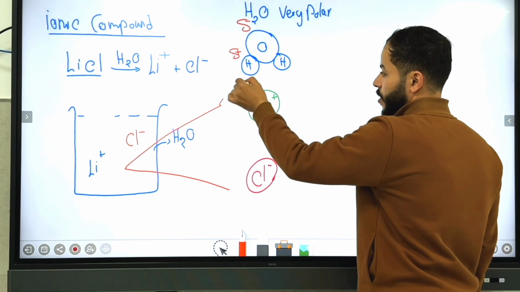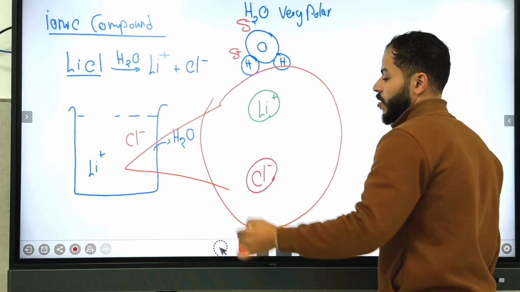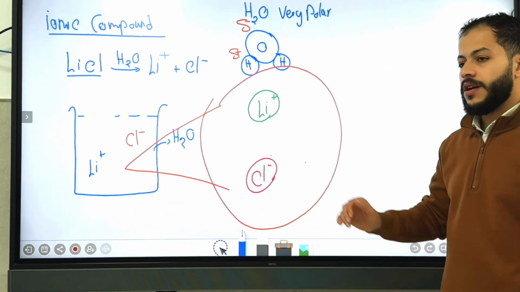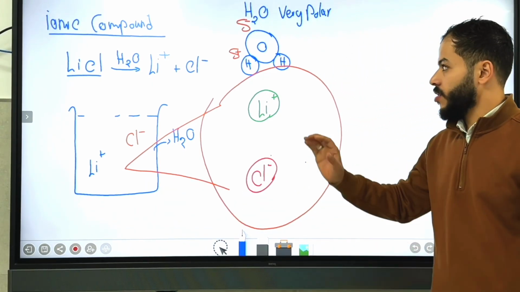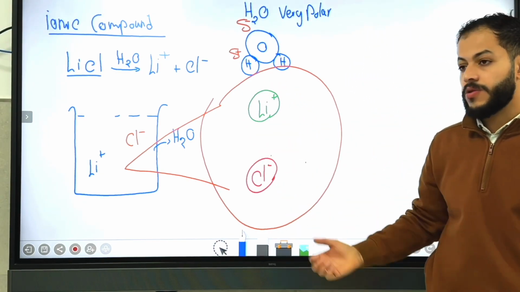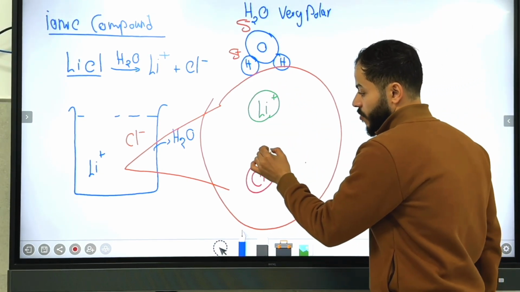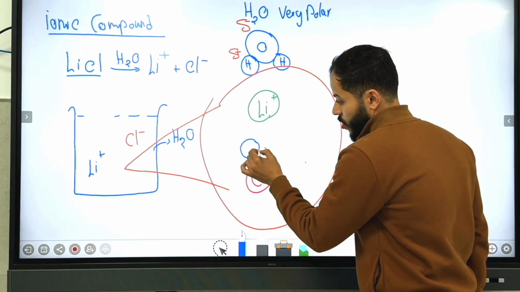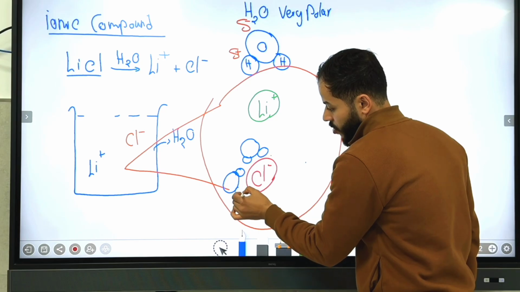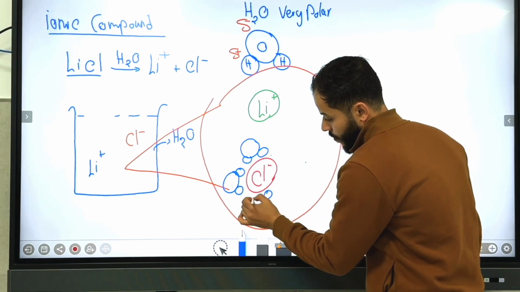The water molecules here in the solution, if we zoom in on the solution particles to see what actually happened for the lithium chloride, you will find that chloride here is a negative ion, right? What do you think, which side of the water molecule will surround the chloride? The hydrogen, because it's on the positive side. So you will find the water molecule is surrounding the chloride ion from the positive side of the hydrogens.